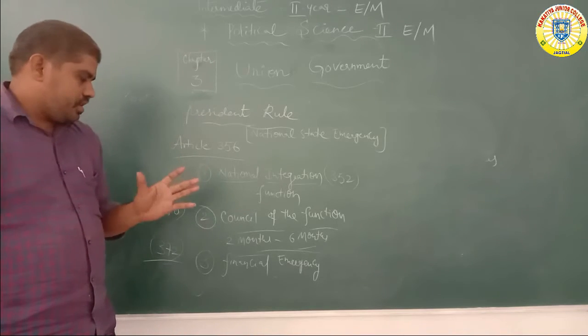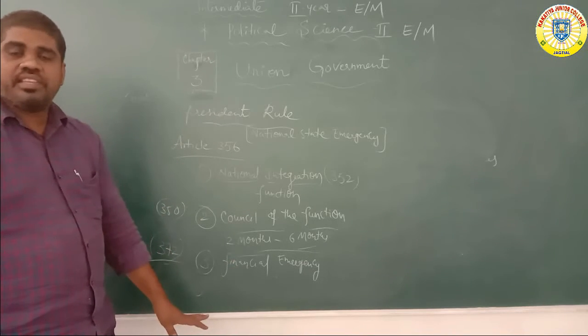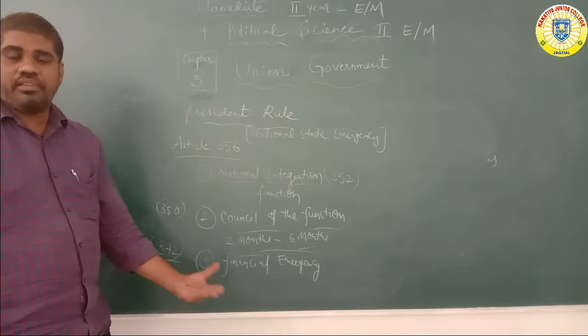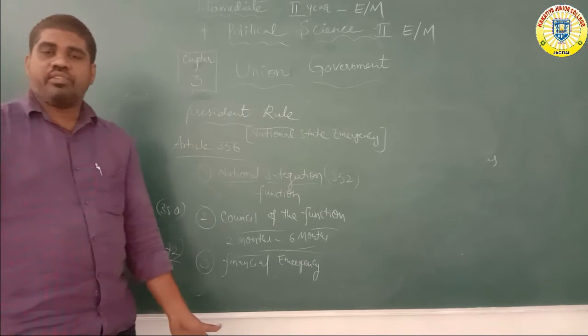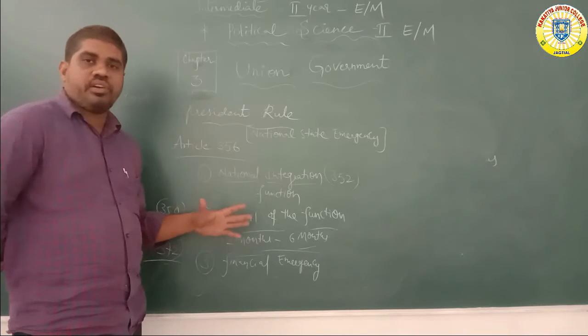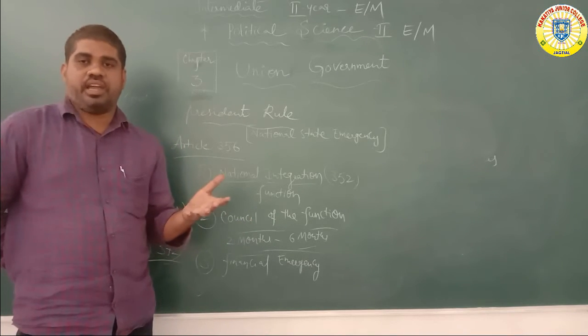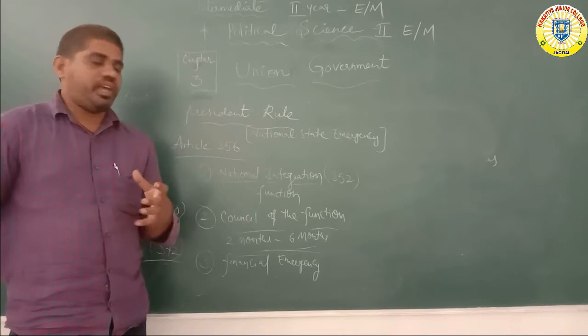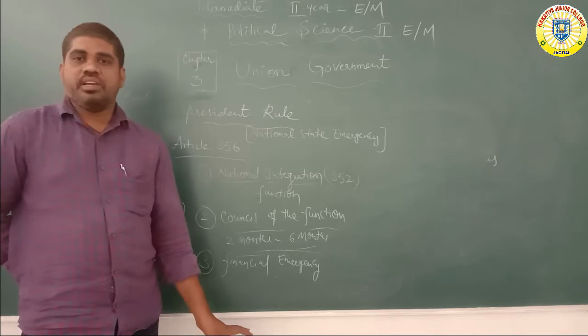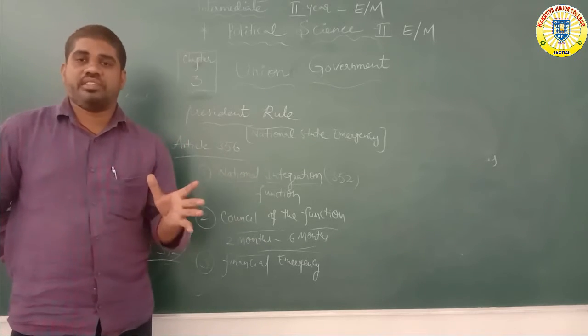Next, financial emergency. The financial matters about self rule, roads, railways, waterways, and financial issues of banks, states, insurance, and post offices, communication systems, telegram.